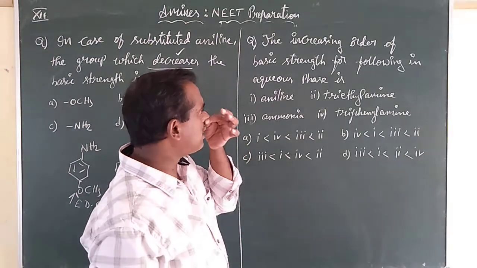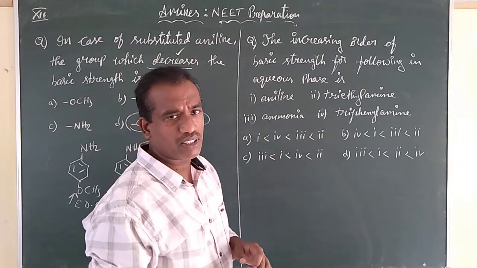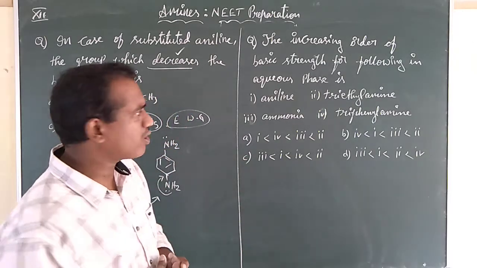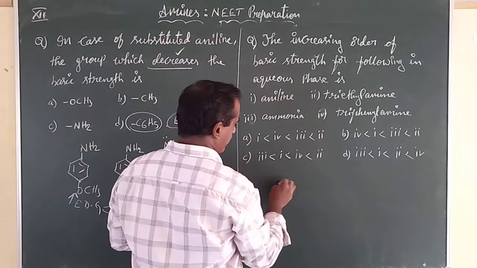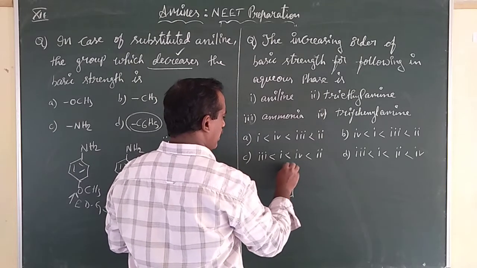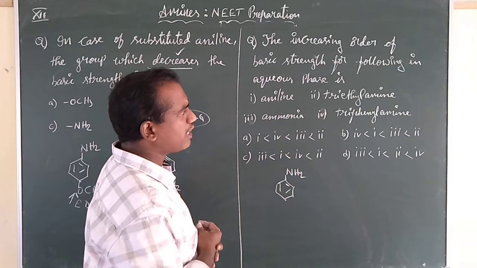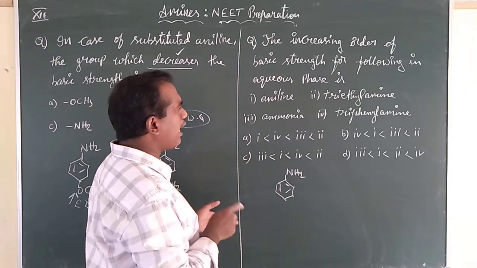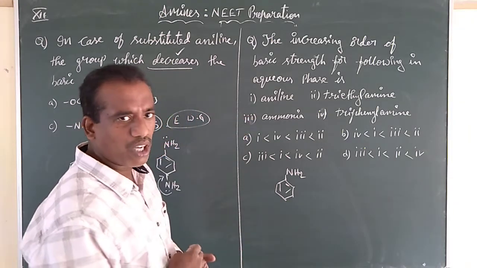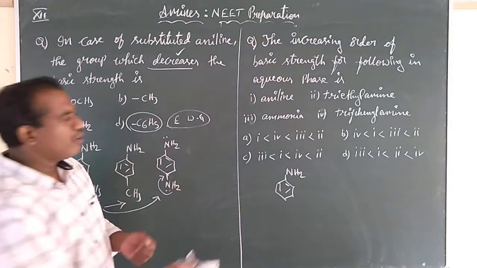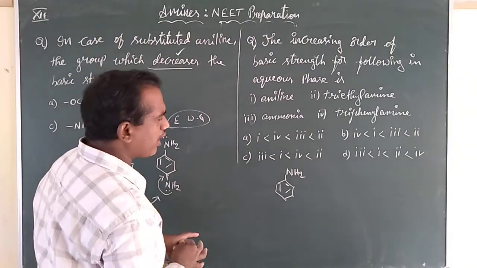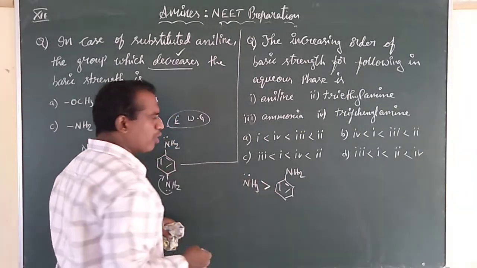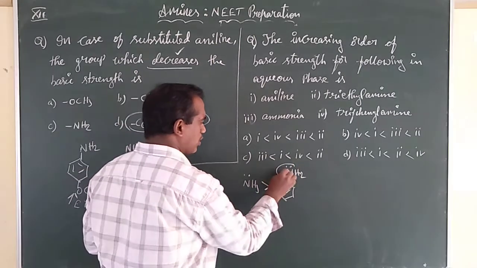The increasing order of basic strength for the following in aqueous phase. Increasing order means they have given some 4 options for us. For the first option, we know they are given as aniline. Second thing is triethylamine. Now among aniline and ammonia, because option 4 is also there. Among aniline and ammonia, which is more basic, children? We know ammonia is more basic, because in aniline the electrons are involved in the conjugation.